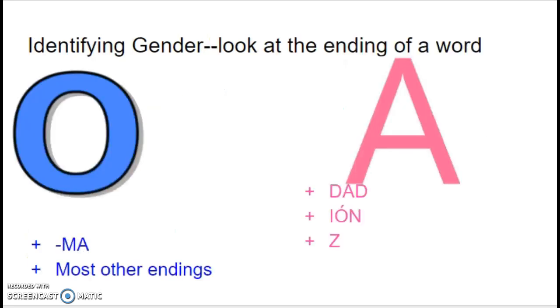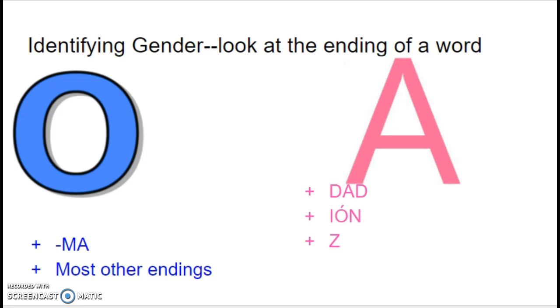So now we're going to figure out how to find out if a noun is masculine or feminine, since sometimes nouns don't end in O or A. So these are other endings for masculine words. Here are other endings for feminine words. Copy these down, since these are used for nouns as well.